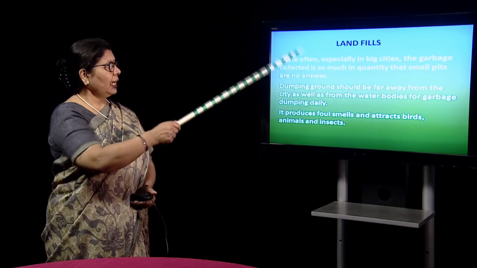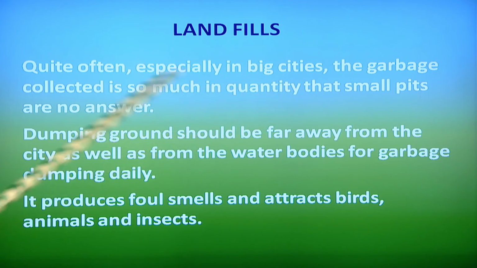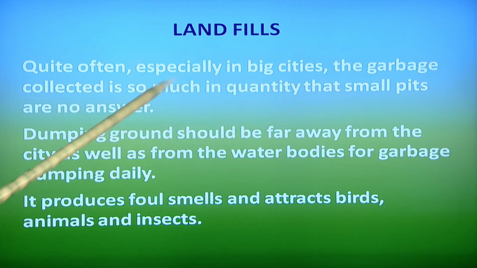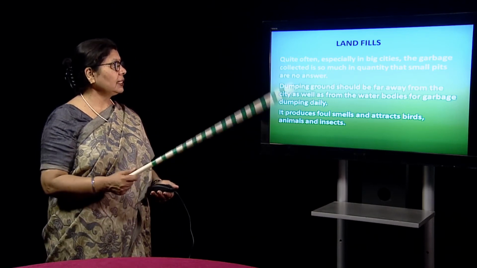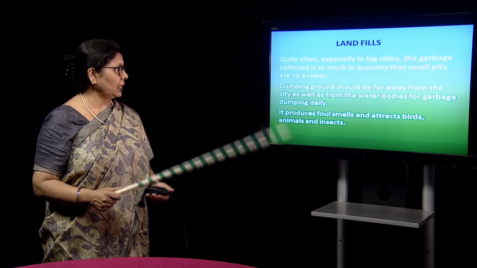How? Landfill. Quite often, especially in big cities, the garbage collected is so much in quantity that a small pit is no answer, because there is so much garbage at the city level. Where to put it? Landfill is there, but again it becomes too small for the quantity.